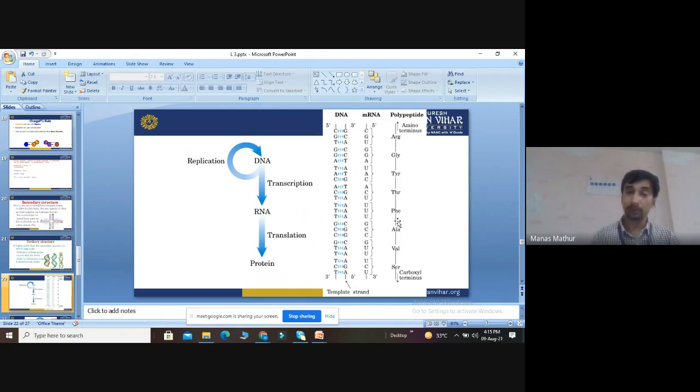So replication means multiple copies of DNA. From DNA to mRNA, it is transcription. From mRNA to polypeptide chain, it is called translation, or we can call it protein synthesis. So this is the general mechanism of how DNA and RNA are important to carry out all the molecular processes. Thus, we can easily conclude how we can study this process.